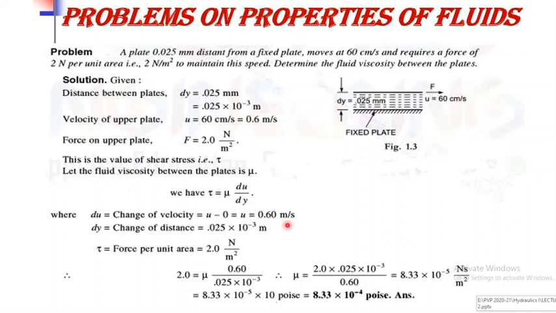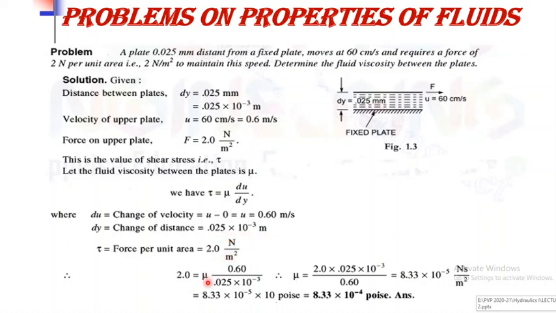So the change in velocity is 0.6 meter per second, and dy is nothing but the change of distance, means at first plate the distance is 0 and at second plate the distance is 0.025, means the difference between these two, that is nothing but the change of distance, means it is equal to 0.025 into 10 raised to minus 3 meter.